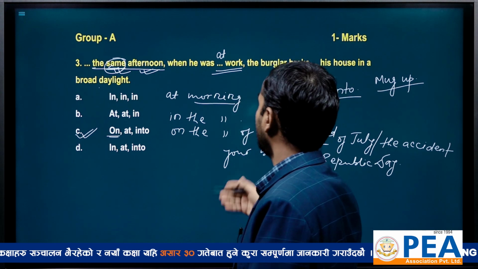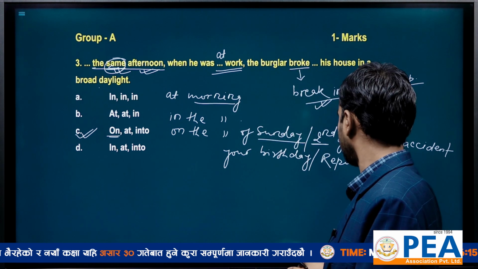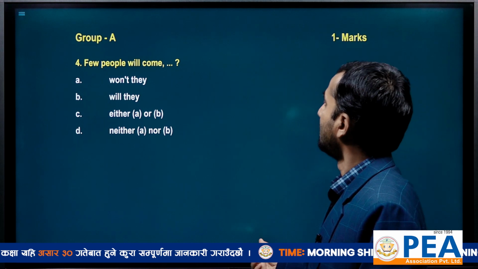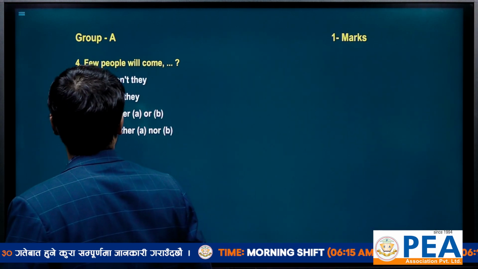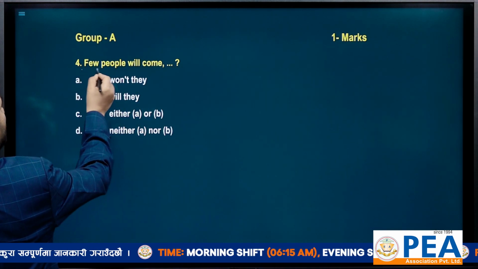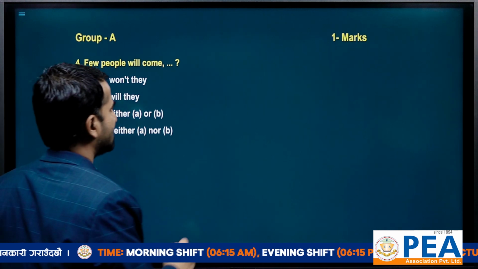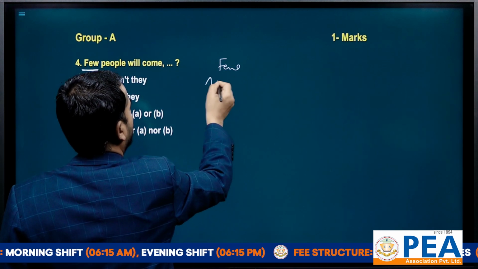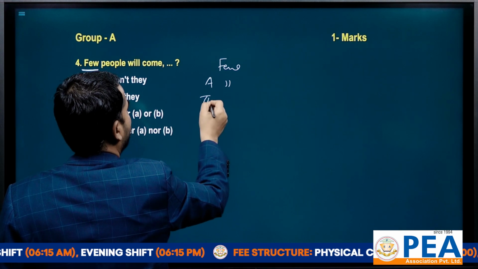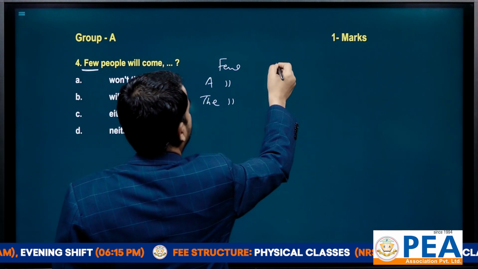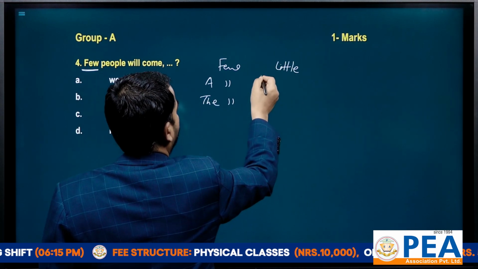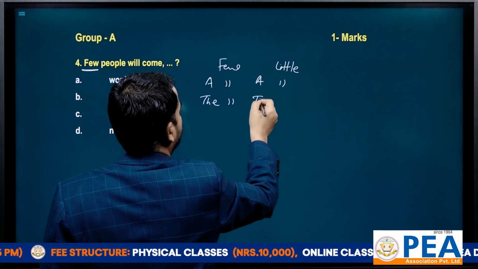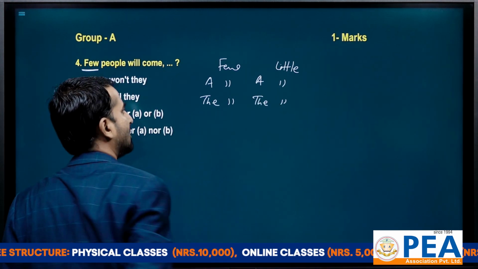अब त्यसपछि we shall go with the next question. Few people will come. Okay, that's also one of the wonderful questions. See, few, the few. Similarly, little, a little, the little.